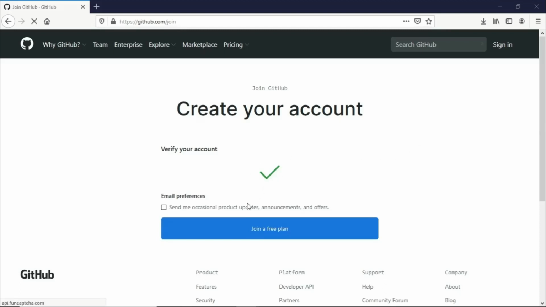Now you would see that we can click here the email preferences from where they will be sending us some occasional product updates, announcements, and offers. But for now, I would want to click on that, so at least I would be updated with regards to their updates, and I would want to have a free plan, so you can use it for free. So let's go and join a free plan.